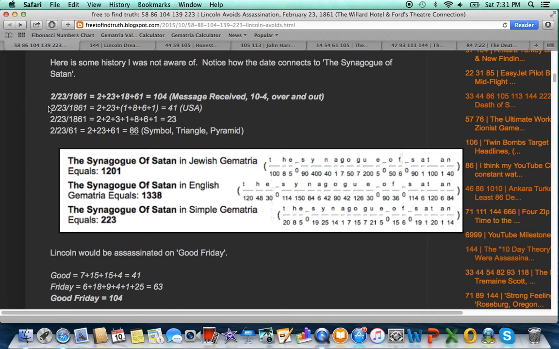This day that he avoided the assassination attempt also has a life lesson number of 41. 41 is an important number. It's the 13th prime number. The acronym USA equals 41. Words such as home equal 41. Lock and key both sum to 41. 41, an important number in this study of gematria.